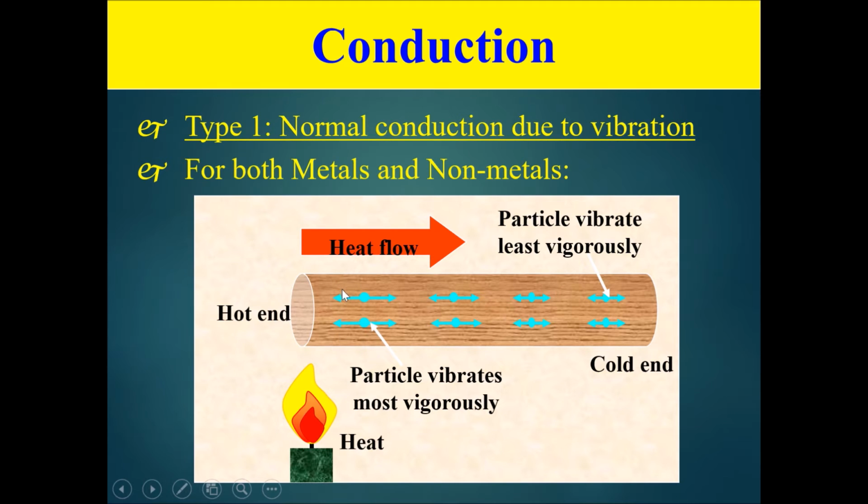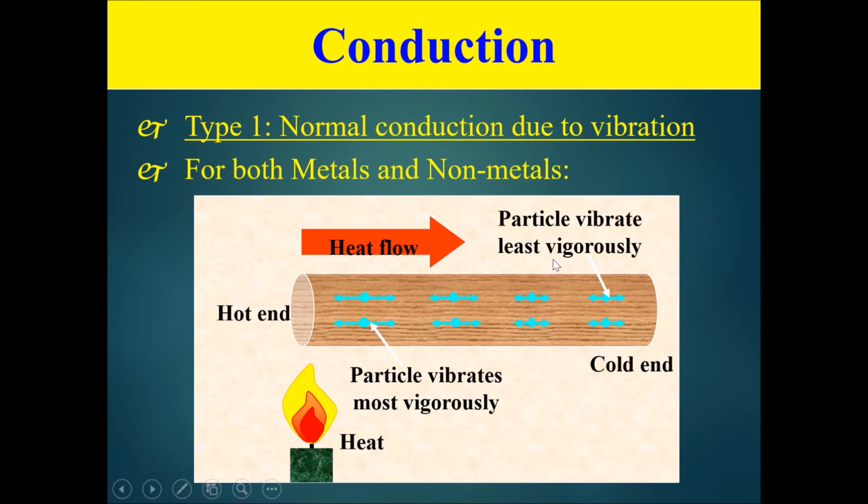And then what happens is that there will be particles that are next to them, what we call neighboring particles. So imagine if one particle over here is vibrating vigorously and one particle is vibrating less vigorously. This particle over here that is vibrating vigorously would collide with the neighboring particle. And this collision makes the neighboring particle also start to vibrate vigorously. This neighboring particle once again starts to collide more vigorously with the particle that is next in line. And there you have it. The chain of vibrating particles will start to spread.